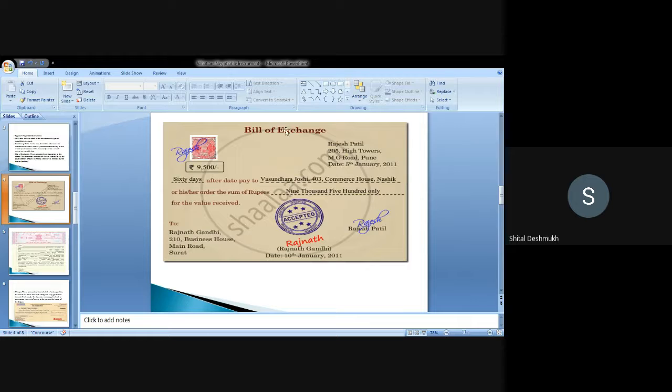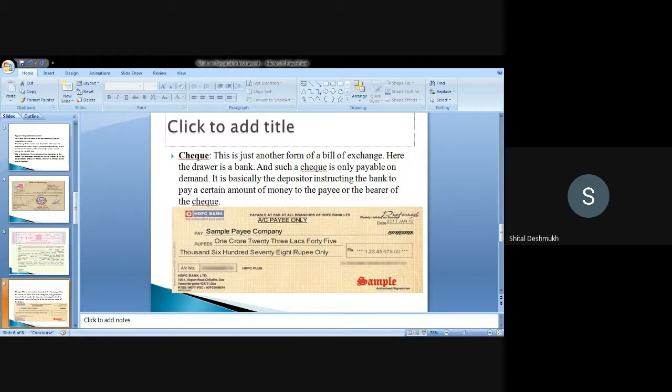So this is about the bill of exchange. Then the next thing is the check. Students may know the check. There are a variety of checks, that is account payee check, bearer check. Okay, there are many types of checks.